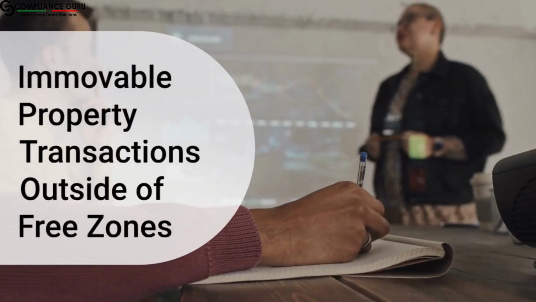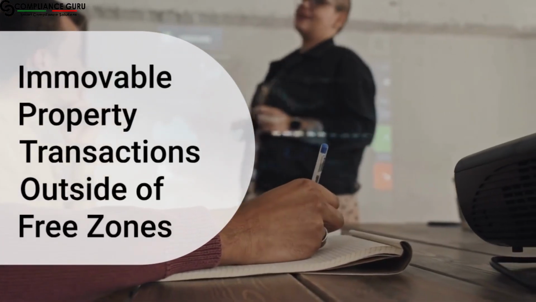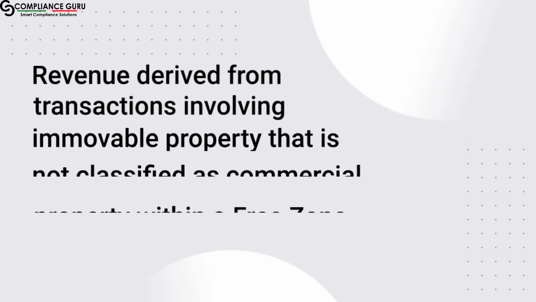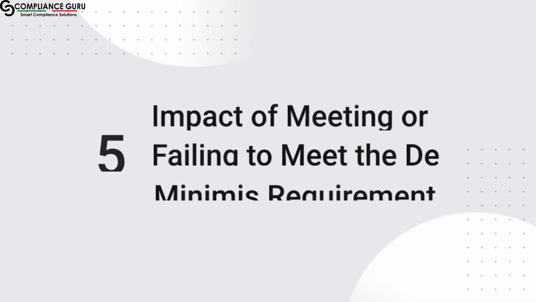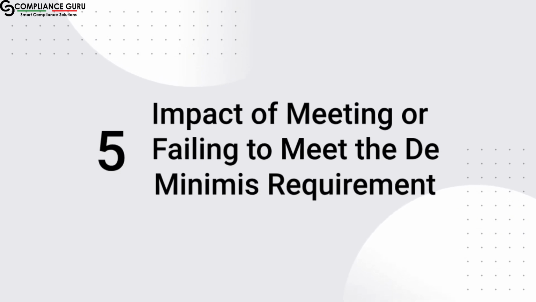Immovable property transactions outside of free zones. Revenue derived from transactions involving immovable property that is not classified as commercial property within a free zone is also excluded.